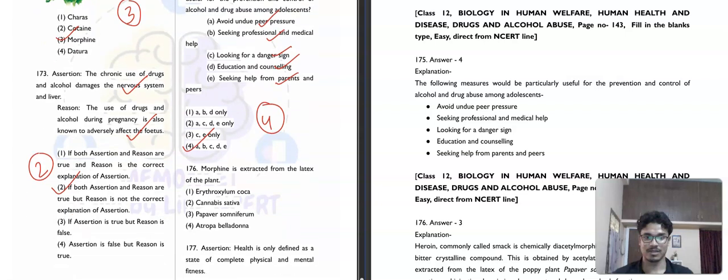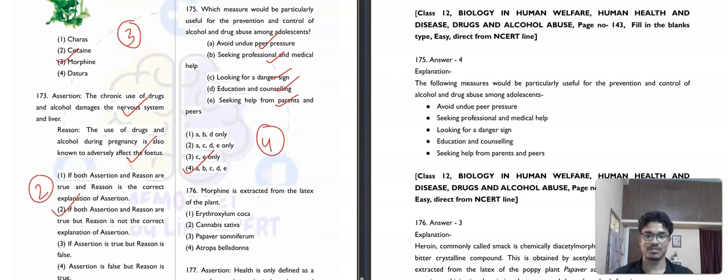Then question number 176. Morphine is extracted from the latex of the plant. We just covered this. Okay. That is Papaver somniferum. Third option.